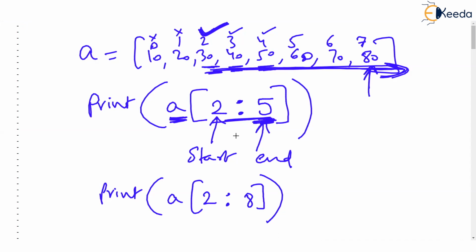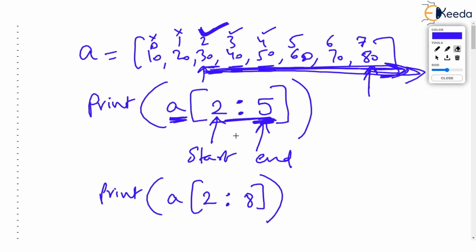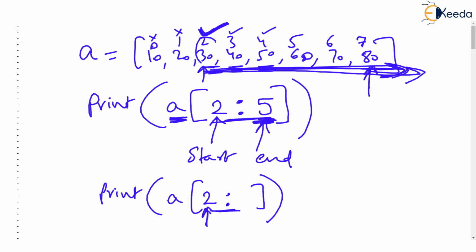But anyway, I knew that I want to print from the second index till the end. So one way of reducing our effort is you don't give the end index at all. But you still have to give the colon. That's the grammar. So you give 2 colon, that's it. What Python does is it takes the second index, that is 30, starts printing from it, and then asks till which point it has to print.